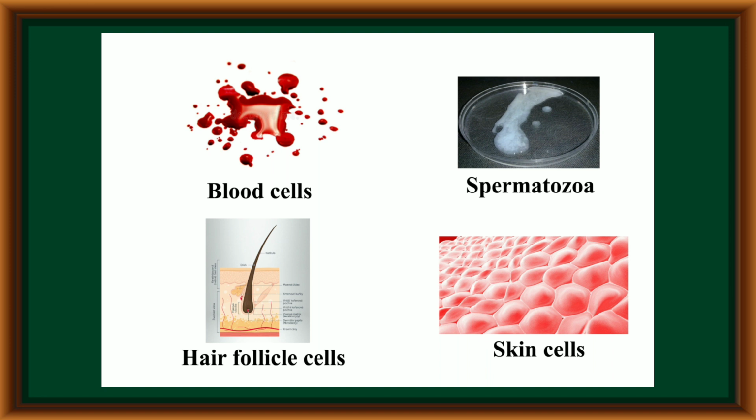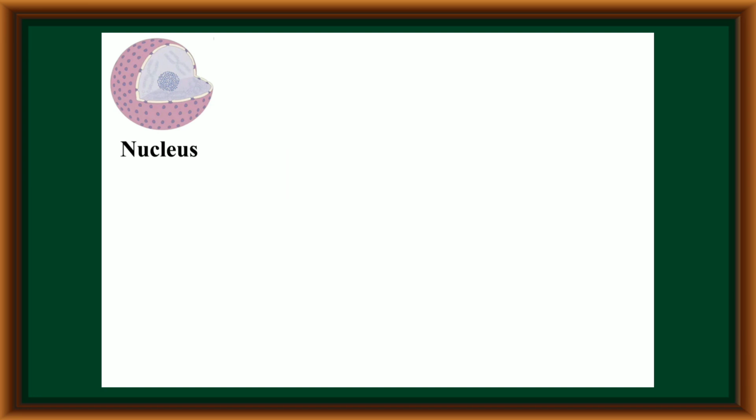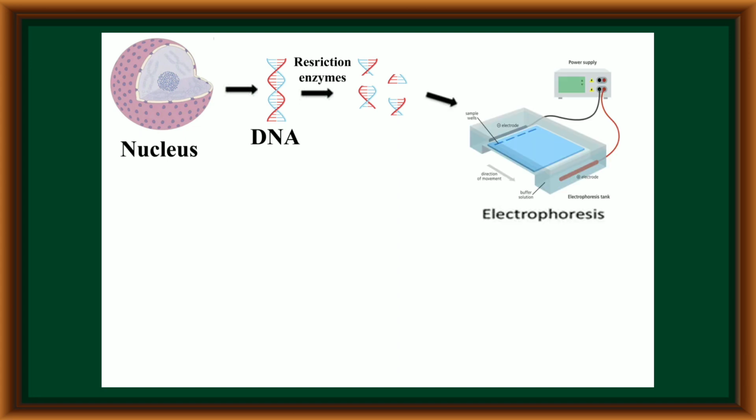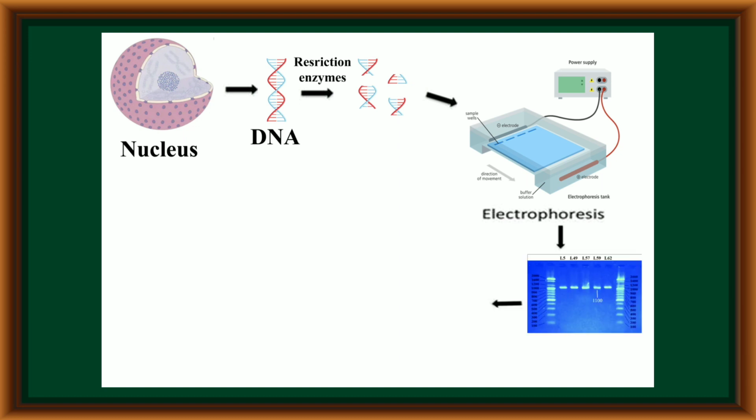Now, from these samples, the nucleus has DNA, and the DNA is isolated from the nucleus. Then the DNA is subjected to restriction enzymes. After treating with restriction enzymes, the DNA molecule can be broken into many fragments. Now these DNA fragments can easily be separated with the help of the gel electrophoresis technique. After completion of gel electrophoresis, the DNA fragments settle on the gel piece at different locations and form thick bands. Now it indicates their size also.